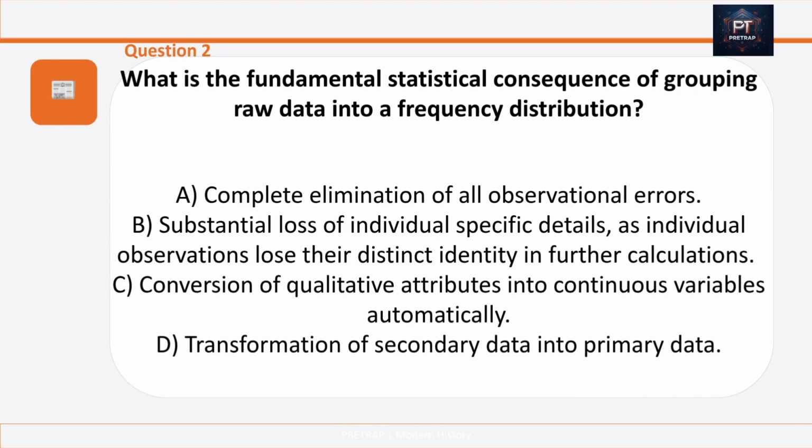Question number 2 is, what is the fundamental statistical consequence of grouping raw data into a frequency distribution? Option A, complete elimination of all observational errors. Option B, substantial loss of individual specific details as individual observation lose their distinct identity in further calculations.